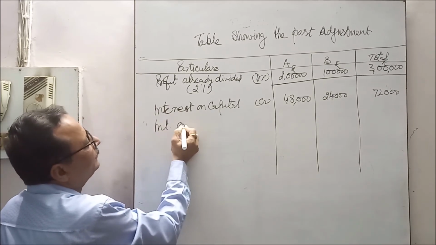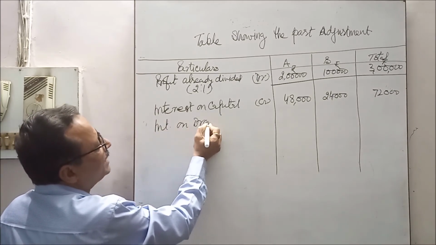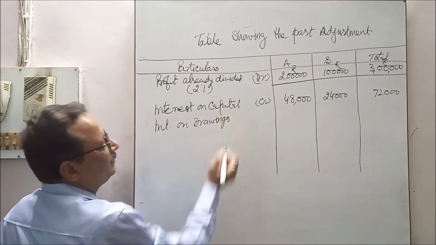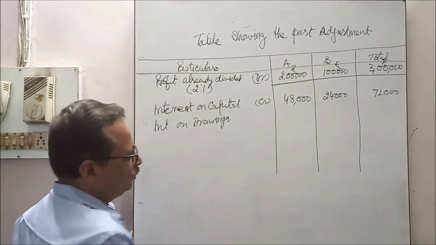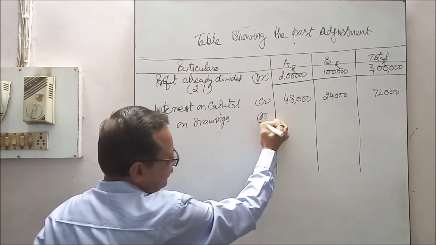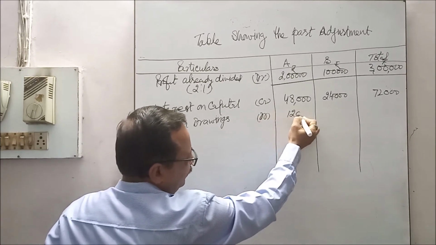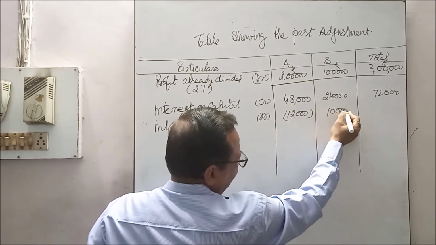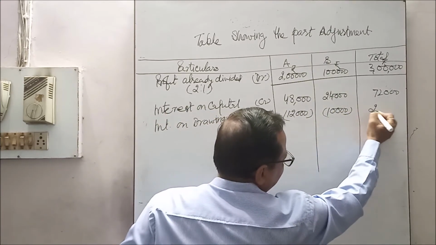Interest on drawings charged by the firm, so it should be debited to the partner: 12,000, 10,000.